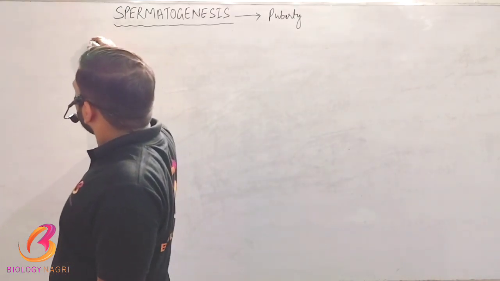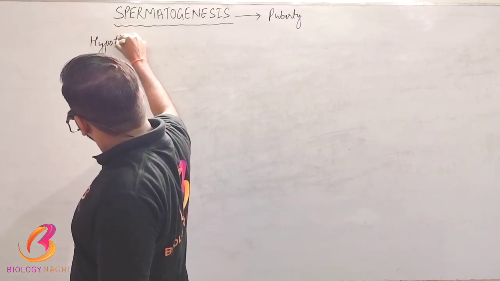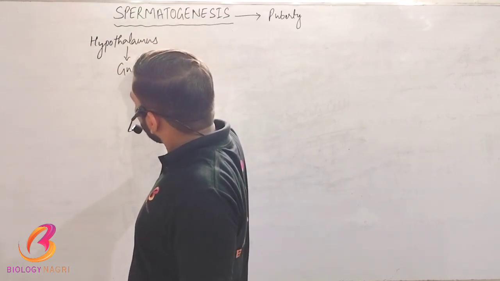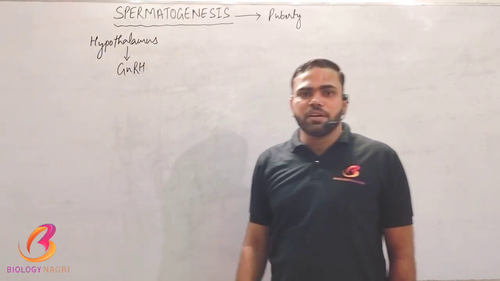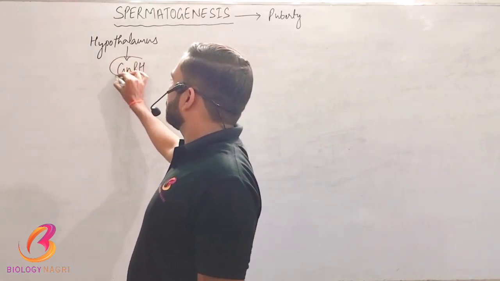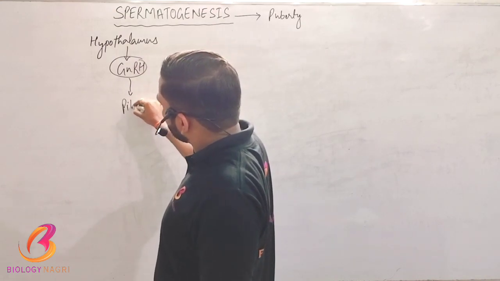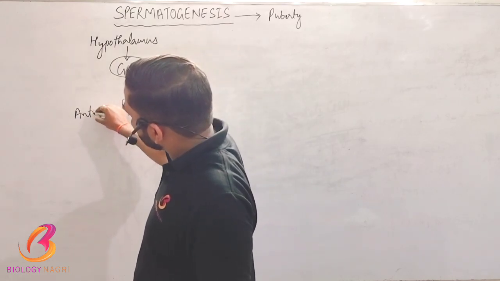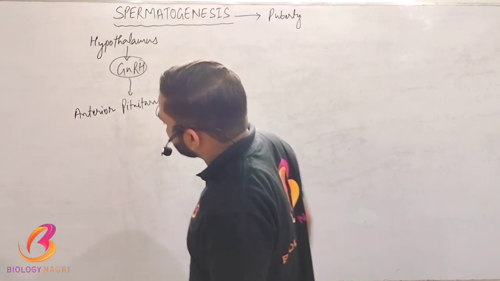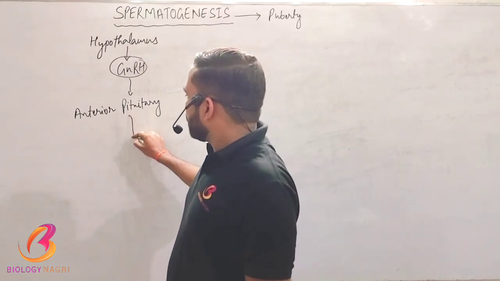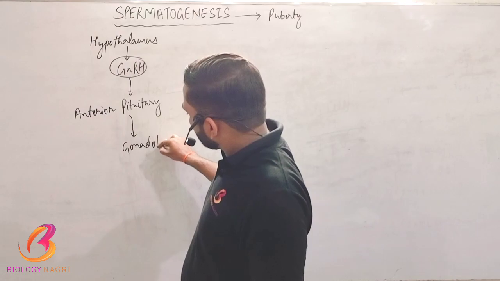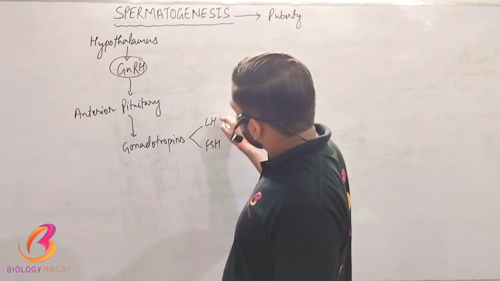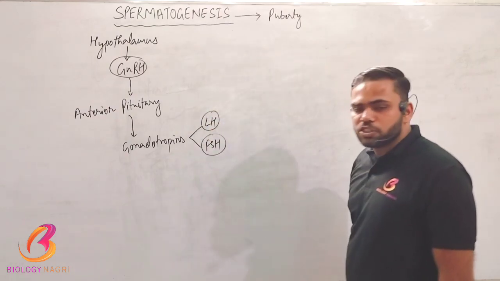What happens? The hypothalamus, the master endocrine gland, starts releasing GnRH, the gonadotropin releasing hormone. This gonadotropin releasing hormone goes and acts on the anterior pituitary, and by the action of GnRH on the anterior pituitary, it starts releasing gonadotropins, which are LH and FSH. LH is luteinizing hormone, FSH is follicle stimulating hormone.